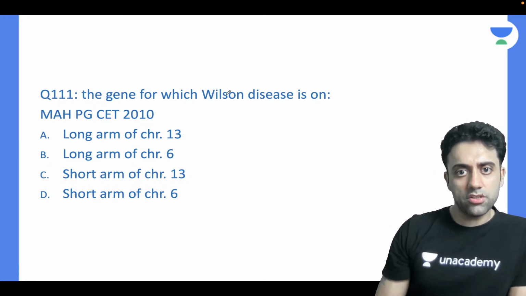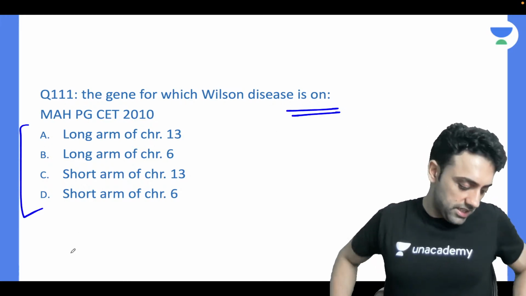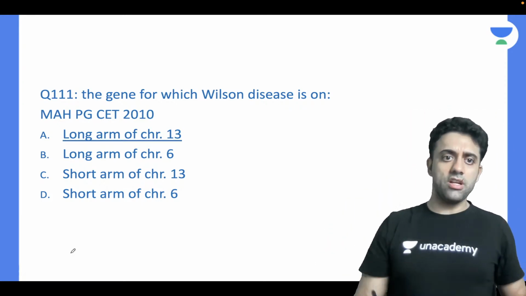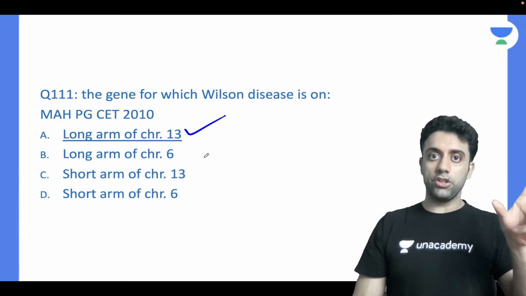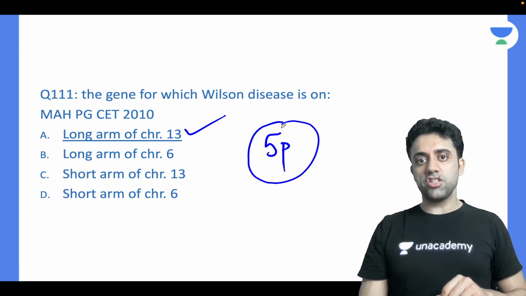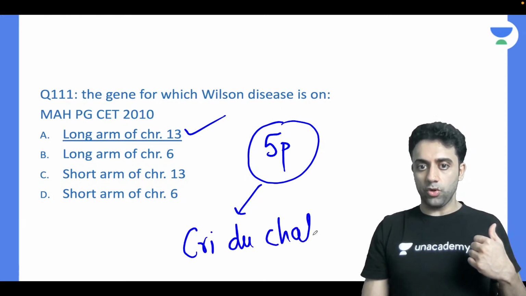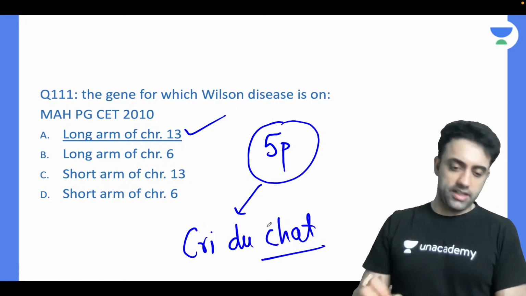The gene mutation of Wilson is on which chromosome? Who will tell me this? The gene for Wilson disease, which chromosome it is on, we know that, right? Long arm, Q, 13Q. Remember 13Q. 5p gene deletion was there in Cri-du-chat syndrome. 5p chromosome deletion. And 13q was the one in Wilson.